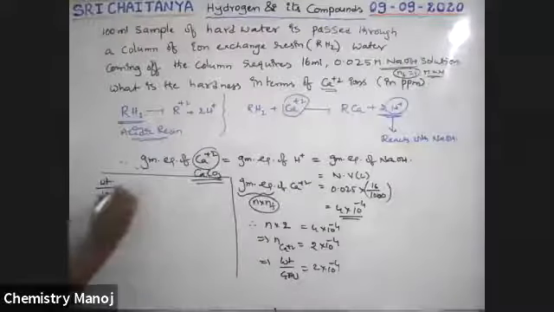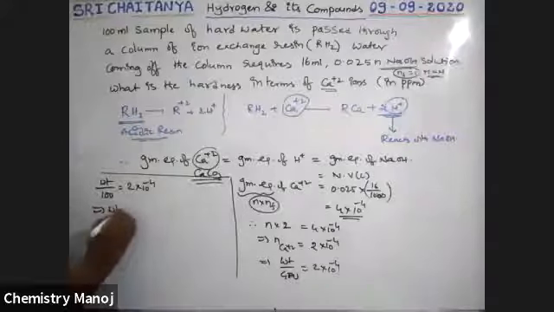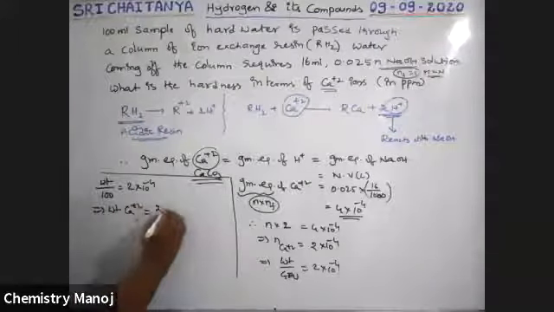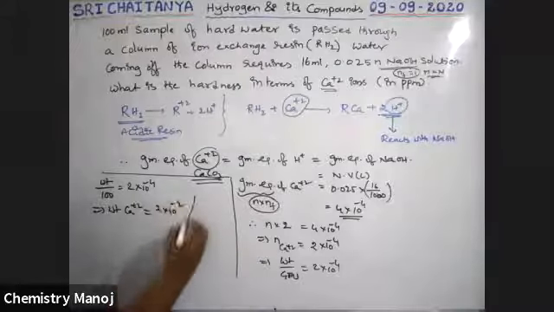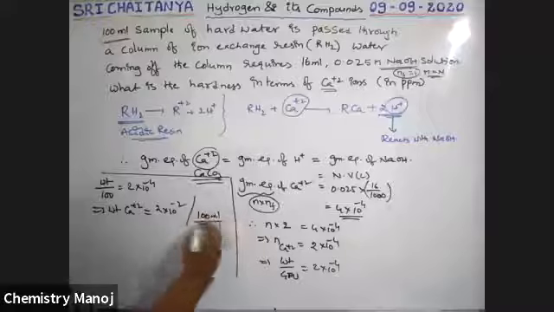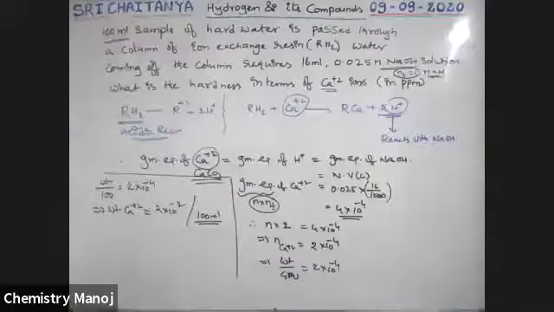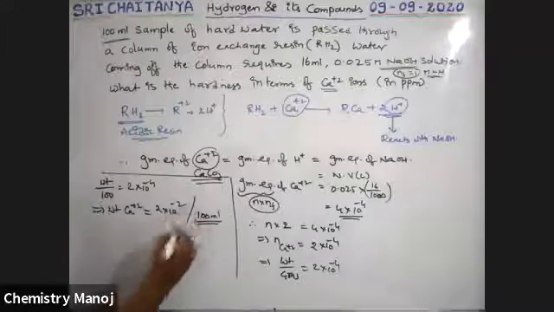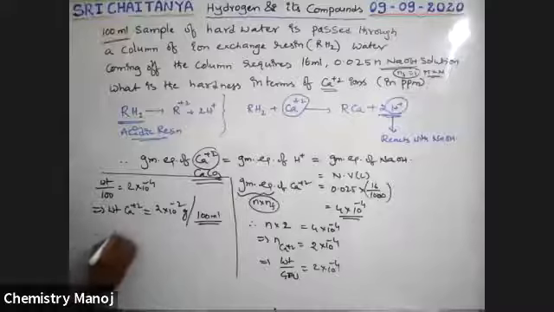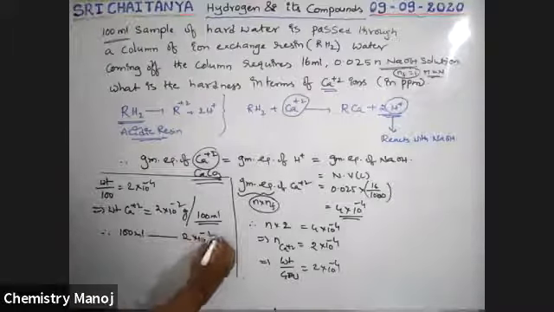That implies weight of Ca plus 2 is 2 into 10 power minus 2 grams per 100 ml. Our calculation is up to 100 ml, so 100 ml solution contains 2 into 10 power minus 2 grams.